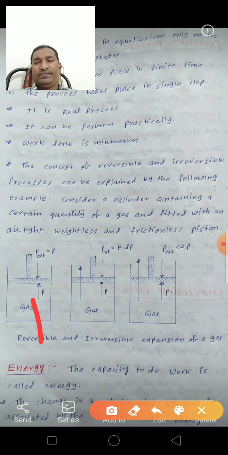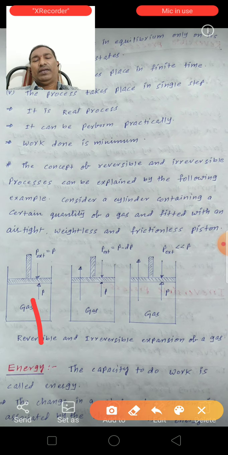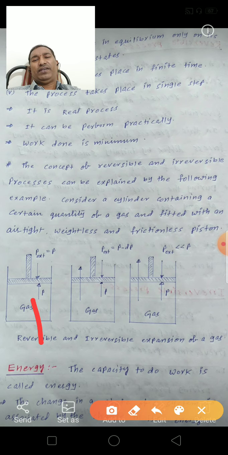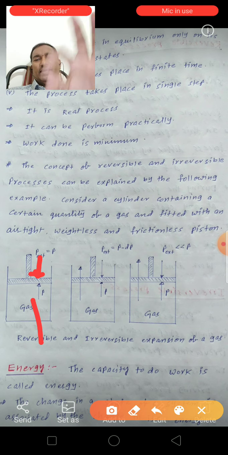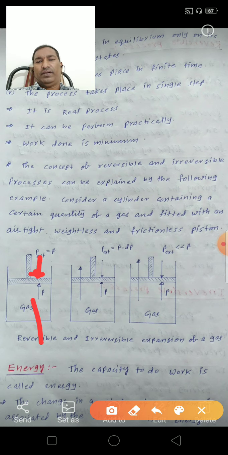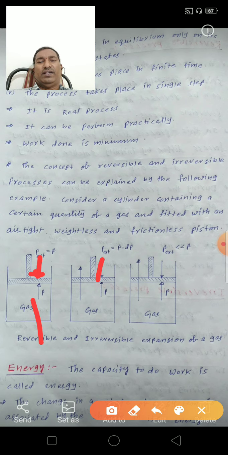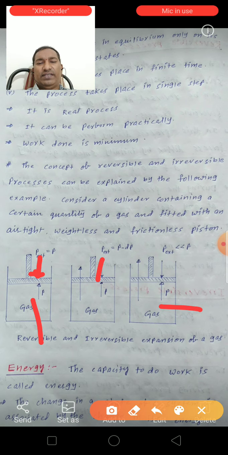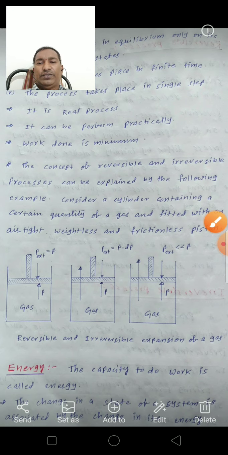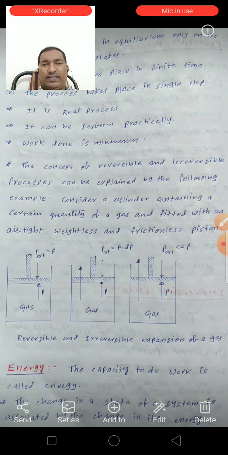The gas pressure always works in the upward direction. Above, this is the external pressure, which we can apply from outside. The second diagram is also the same, with internal pressure of the gas and external pressure. Same here too. These three show the reversible and irreversible expansion of gases.